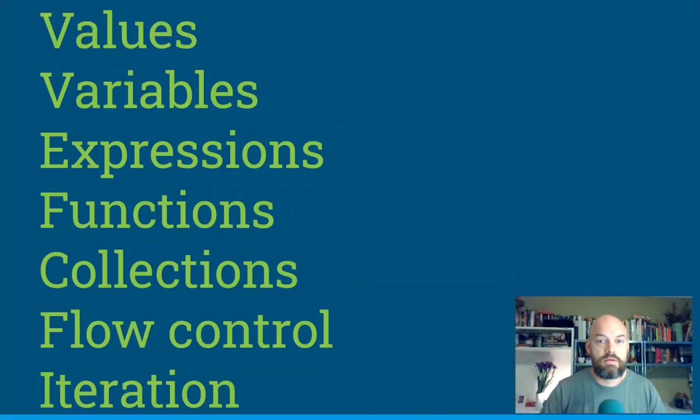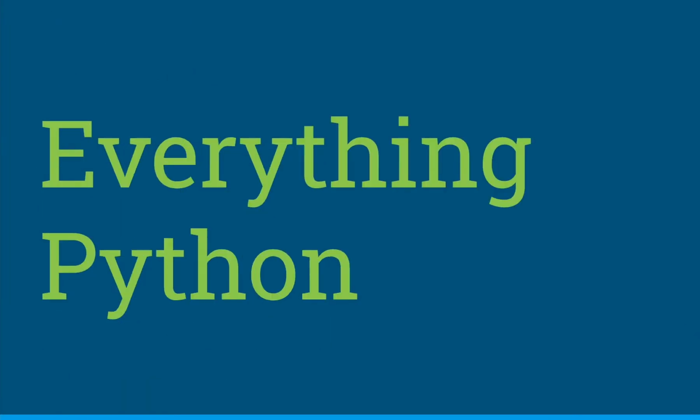They are values, variables, expressions, functions, collections, flow control, and iteration. You might see them called other things in other places. They might be called different things in different languages, but in Python, this is what we're going to call them. And so we're going to go through all of them and learn everything to do with Python.